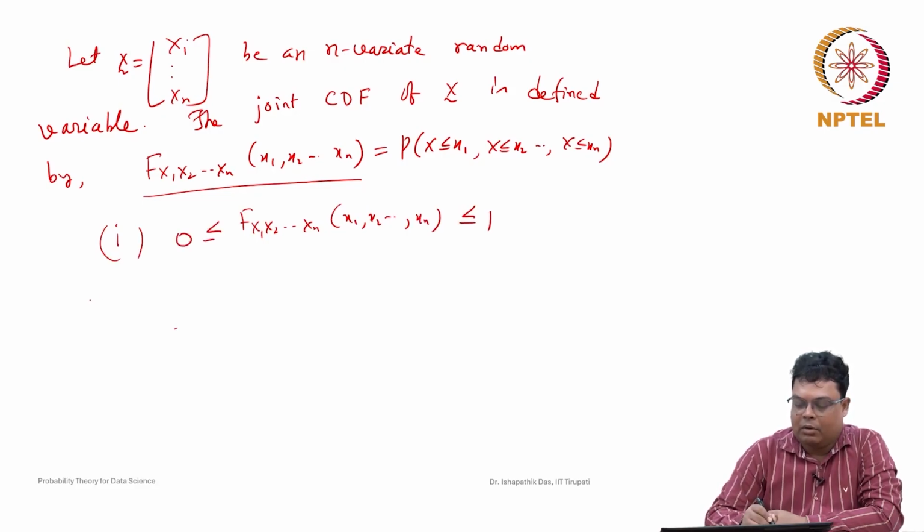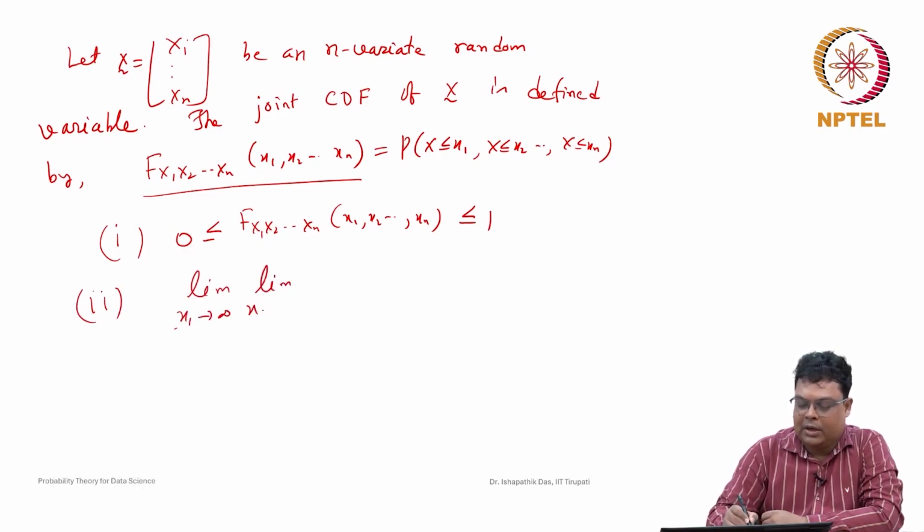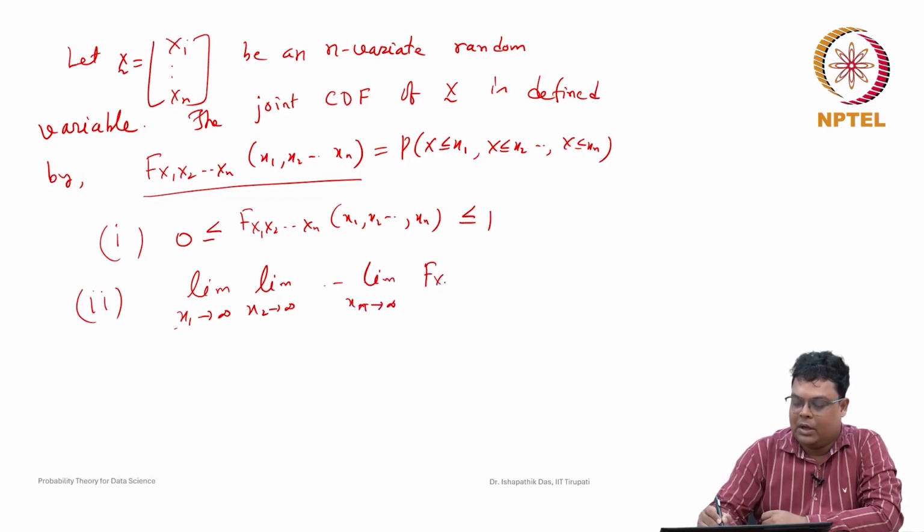And what will happen if all the variables tend to infinity, that is, limit x1 goes to infinity, limit x2 goes to infinity, ..., limit xn goes to infinity of F of x1, ..., xn?